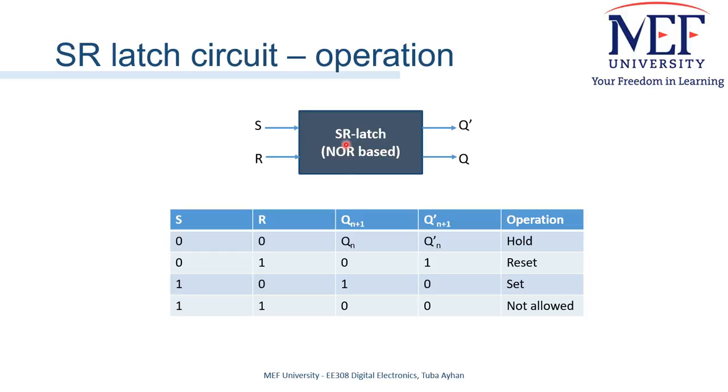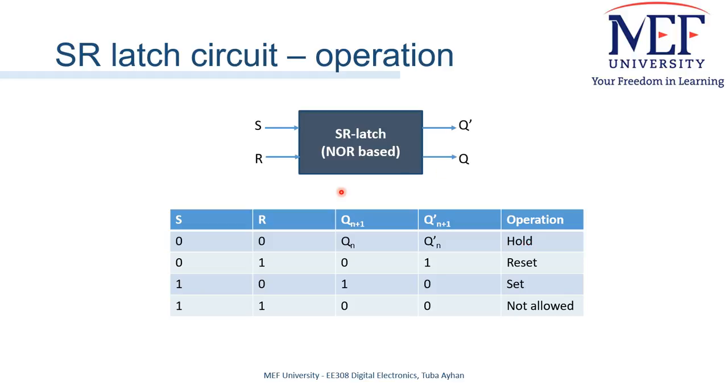For a NOR-based SR latch, when the reset signal is 1, the next state will be 0. So reset says to reset the output. Similarly, when the set signal is 1 and the reset signal is 0, the output will be 1. So it says the circuit to set its output. If reset is 0 and set is also 0, it preserves its state, so the operation is hold.